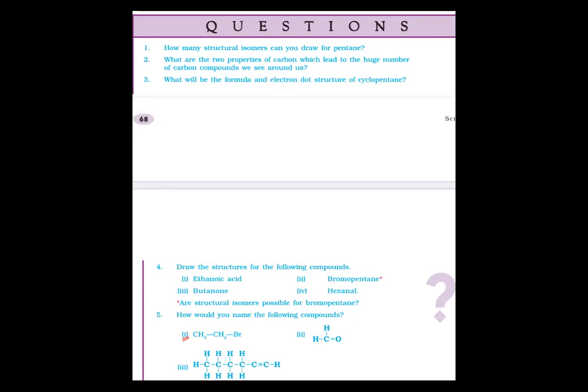Sir, I do not understand the first two questions. Which one? How many structures and what are the two properties? I told you, structural isomers. Three structural isomers of pentane. This is pentane.